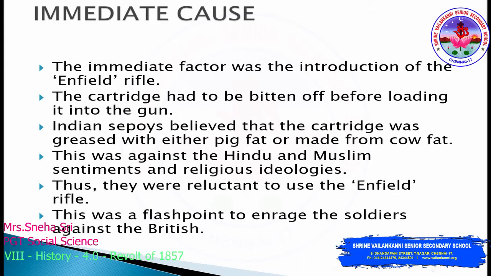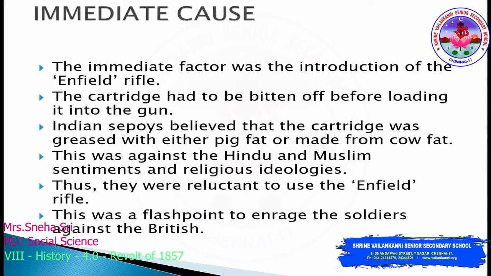Many Indians were working under the British Army. But these Indians were given only the position of sepoys. Indians were not given the positions of higher officials. They were given only lower level positions in the British Army.